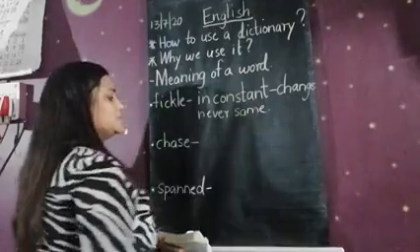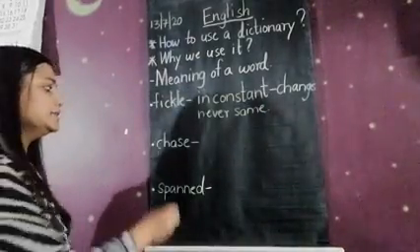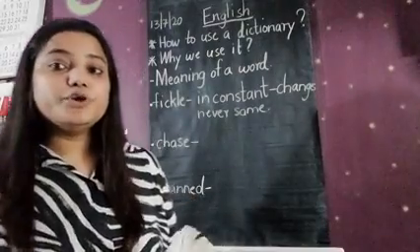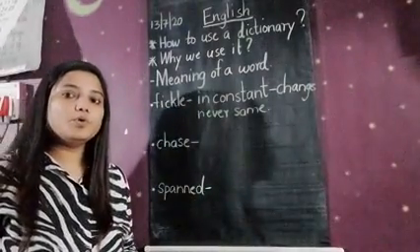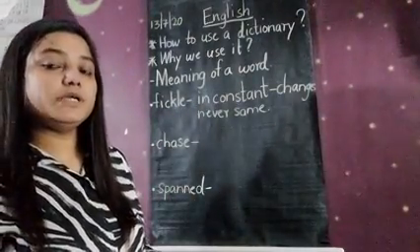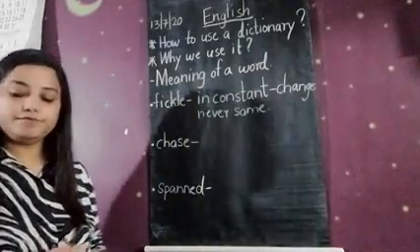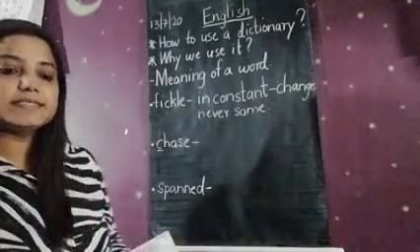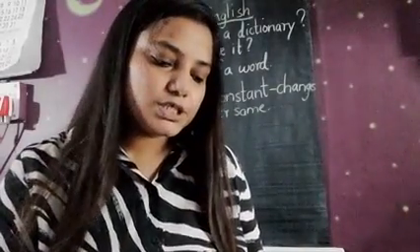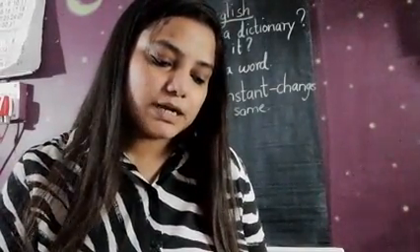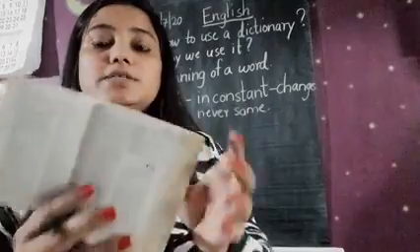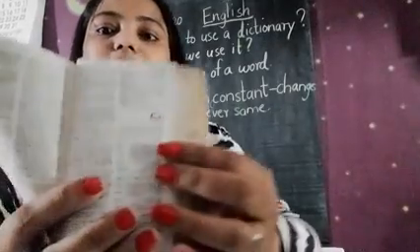Now we will search the meaning of another word, that is chase. Now you have come to know what you have to do. First, we have to turn the pages to the words starting with the first letter, that is C. So let's turn the pages of the dictionary to the page with words starting with C. I got it, it is on page number 63.